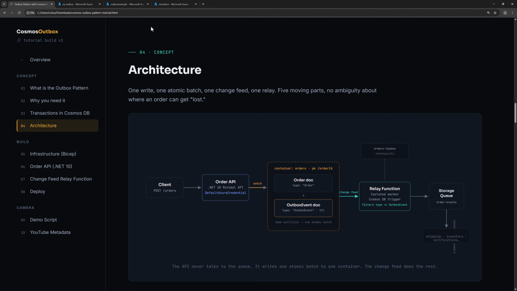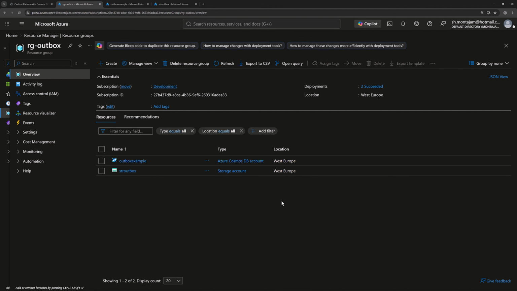So I am logged in to the Azure portal, and I have a resource group which is called RG Outbox. Here I have a Cosmos DB and a storage account deployed. For the sake of simplicity, I will not deploy our web API and our Azure function, but if you are interested, you can do it yourself. So I'm going to run those two projects locally, but the results will be the same.